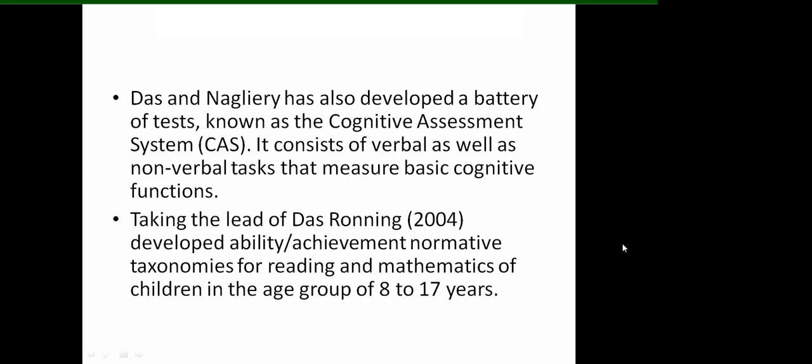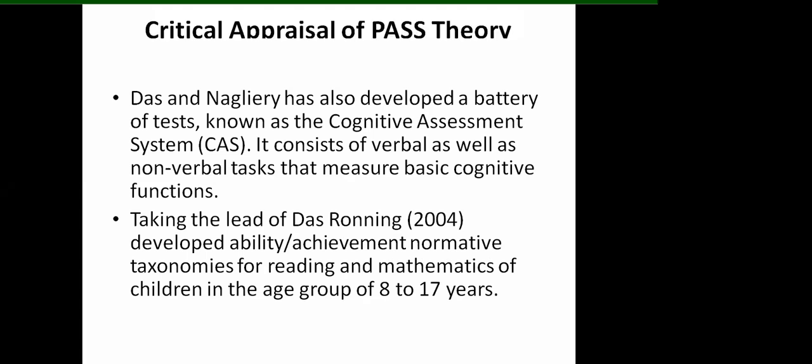So 8 reading and 5 math clusters were identified and described using demographics and overall ability and achievement levels in the test, which was done by Ronning in 2004 to develop an intervention program also. So Das and Naglieri not only gave us the past theory, they also gave us the cognitive assessment system. Using that, Ronning did the test on 711 kids.